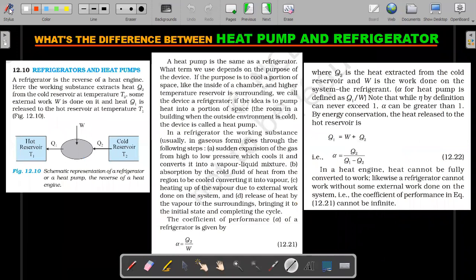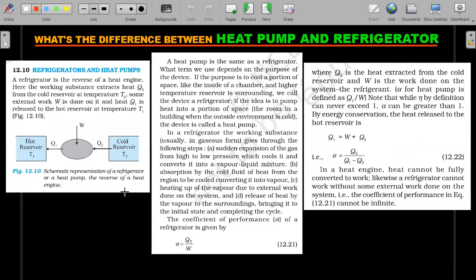You'll never know when JEE Mains is going to attack this particular concept. A refrigerator is the reverse of a heat engine. Here the working substance extracts heat from the cold reservoir. Exactly reverse, so work is put into it. Can you see? The work is put into it. Input is work, and what is expected is either Q1 or Q2. That differentiates your heat pump and heat engine.